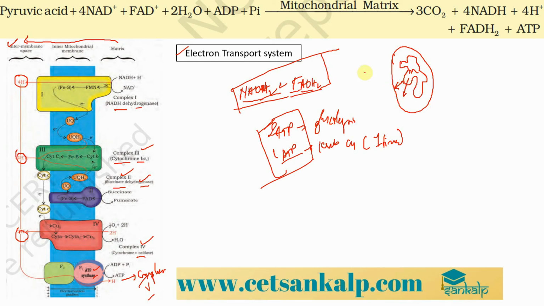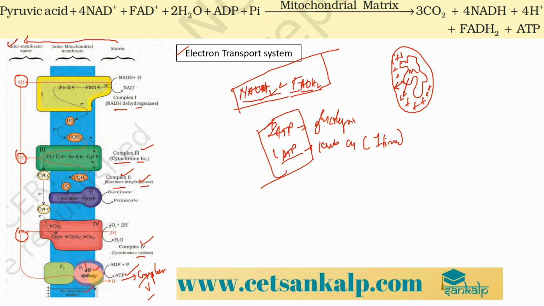This creates an electrochemical gradient of protons, and the energy present in this electrochemical gradient is mainly used for the generation of ATP by the structure called ATP synthase. You heard about this ATP synthase in your last chapter, photosynthesis, present in the thylakoids, right? The same structure you will find here also. They have also mentioned over here that an electrochemical gradient is formed.